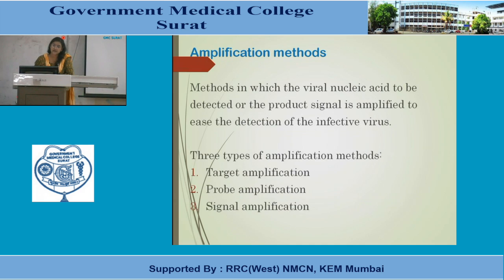Another molecular method is the amplification methods, in which the viral nucleic acid to be detected or the product signal is amplified to ease the detection of infective virus. So here from a few copies of DNA or RNA, we amplify it to form a large number of copies, so it becomes detectable, and the method is rapid also. Three types of amplification methods are there: target amplification, probe amplification, and signal amplification.